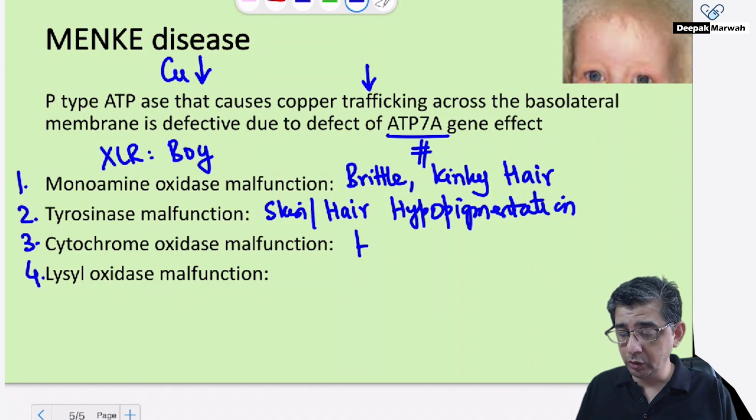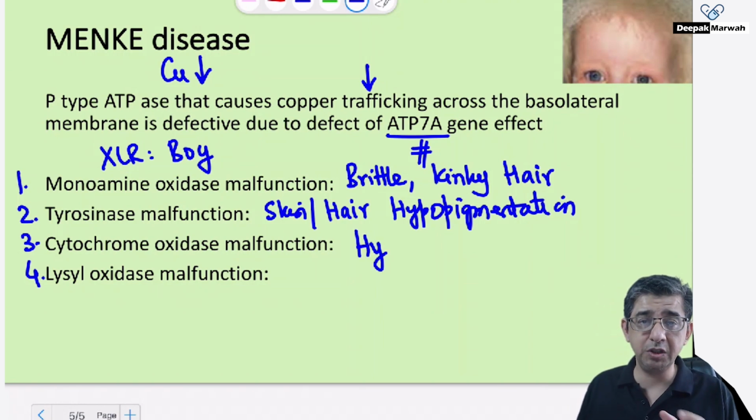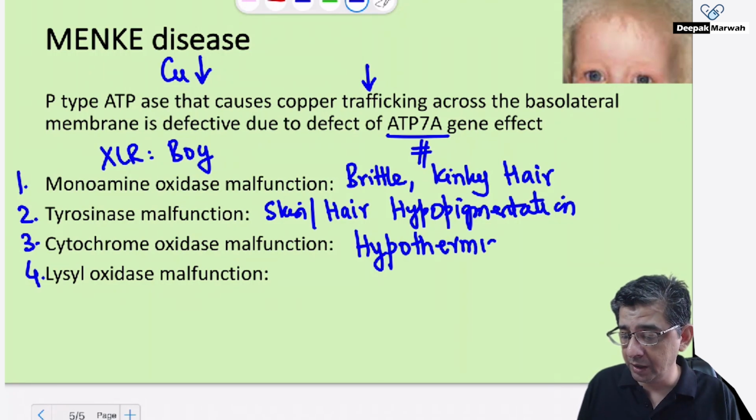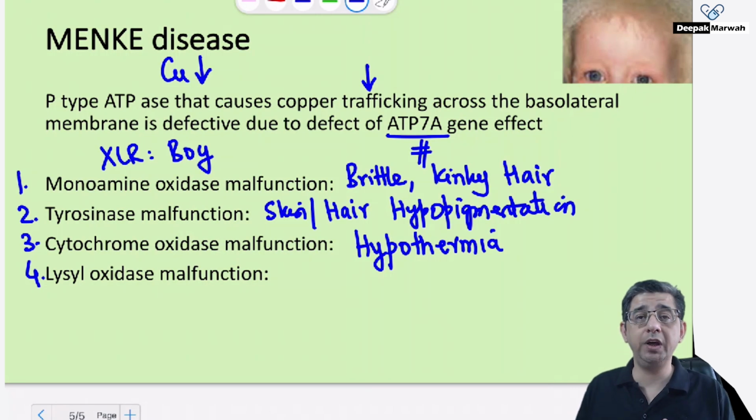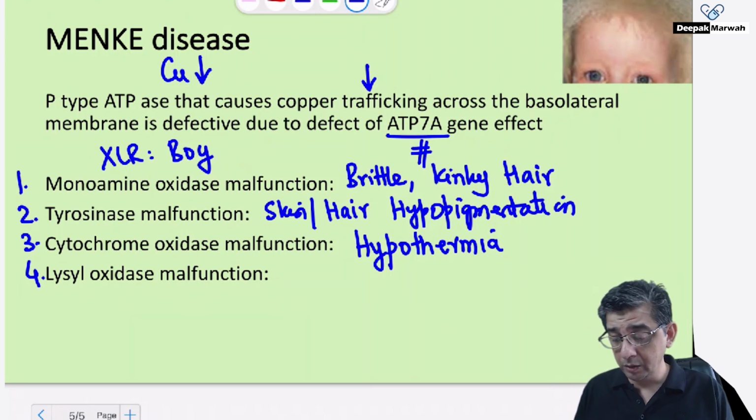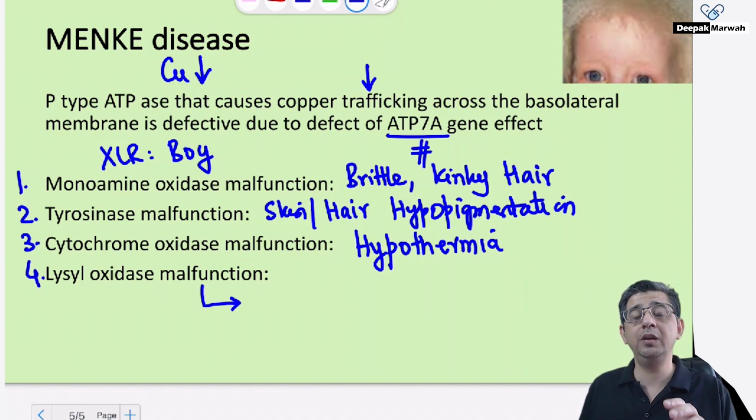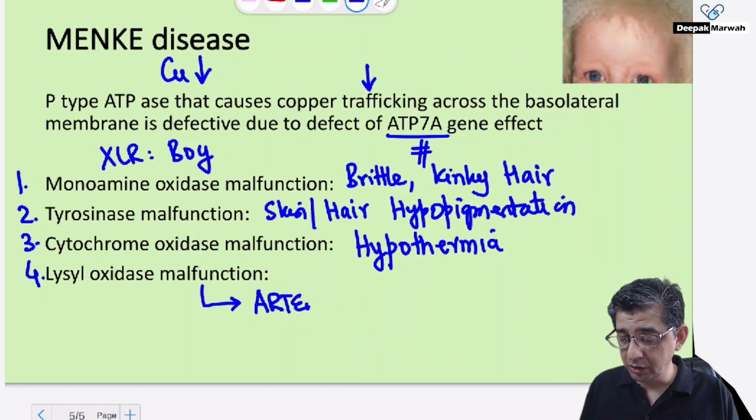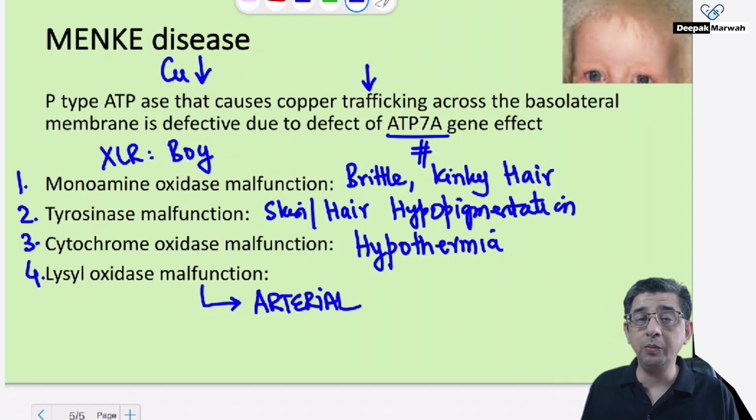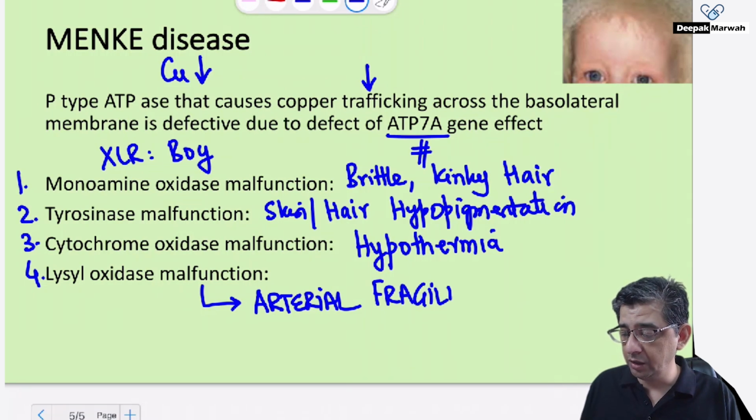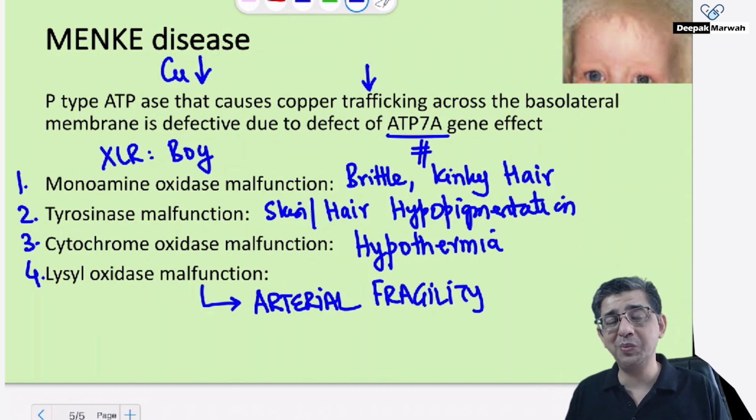Why hypothermia? Because cytochrome oxidase, you very well know, is present in mitochondria, which is the powerhouse of the cell. If the cytochrome oxidase is not going to be able to function properly, the powerhouse is not functioning properly, energy generation will be hampered, and therefore, especially in colder countries, it will make the child susceptible to hypothermia. And the most important, lysyl oxidase, plays an important role with respect to connective tissue formation. So if there is this lysyl oxidase malfunction, then the blood vessels would not be having proper structural support, which explains why in Menkes disease you read about arterial fragility, and there could be an aneurysm in the aorta that could simply pop off and could explain why these patients would die.